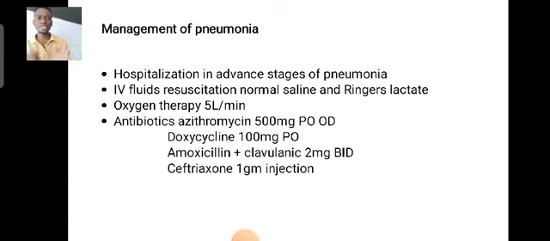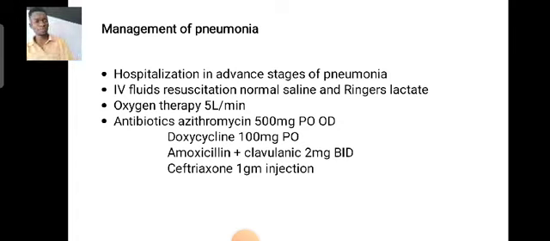Now, what is the basic management of pneumonia? There is pharmacological management and non-pharmacological management. For a patient who has very severe pneumonia, first we have to admit that patient, and when we admit the patient, we should do ABC: airway, breathing, and circulation.